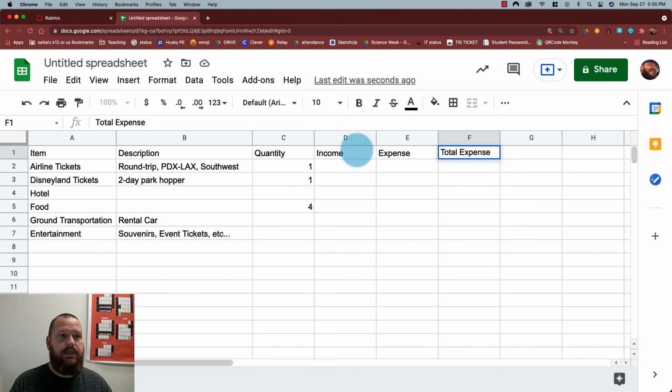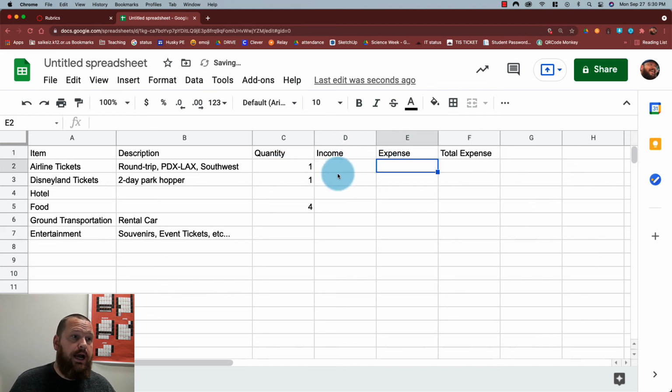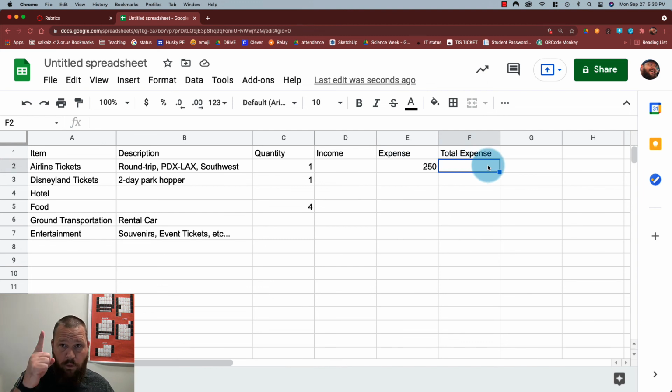So there's going to be an expense per item, but then as we multiply it by the quantity, we'll get a total expense. So in the case of the airfare, let's assume that it's going to be $250. So if we go to the total expense column, we have to buy 1 round-trip airline ticket for $250.